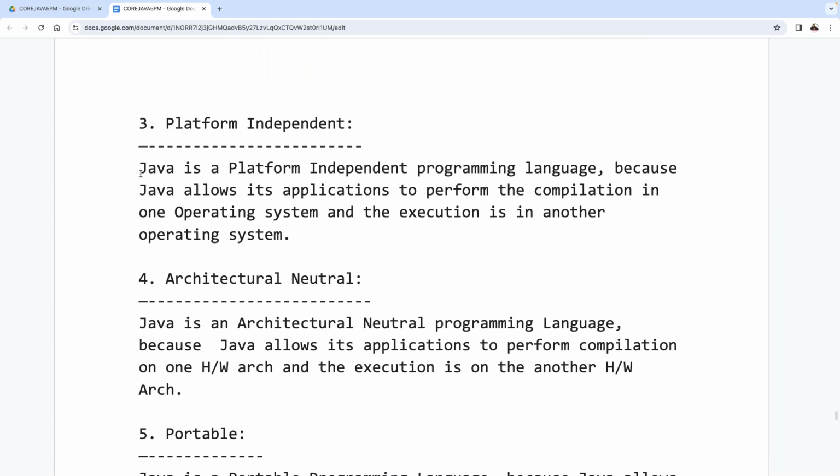Java is a platform independent programming language. How can you say that? Why? Because Java allows its applications to compile on what? One operating system, and execution is on what? Another operating system. That's nice.